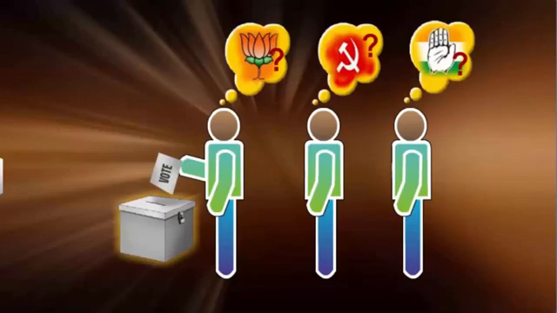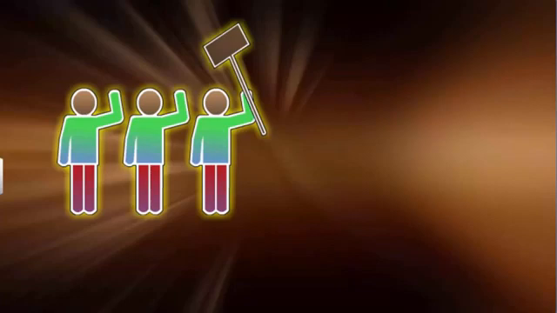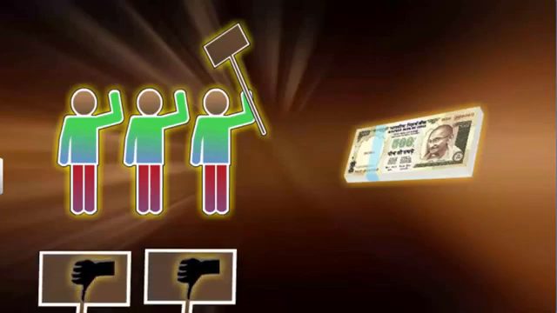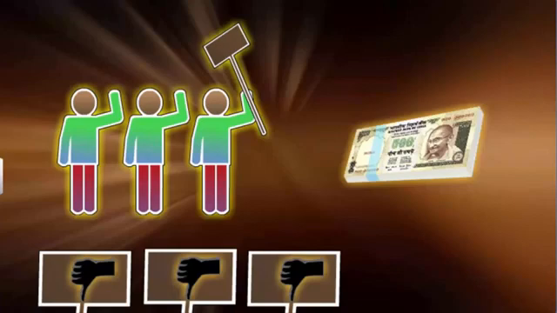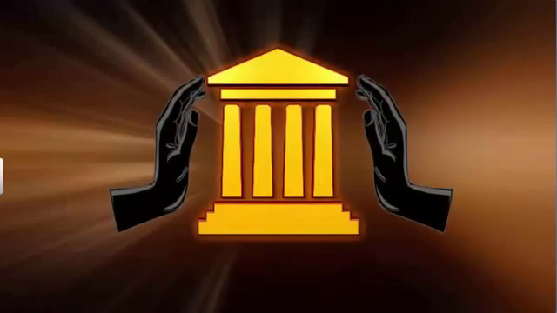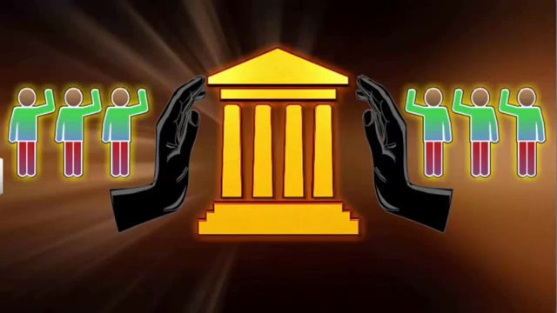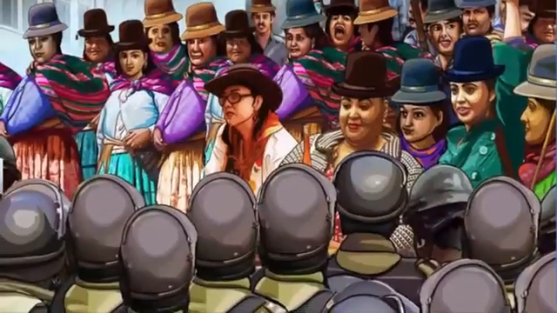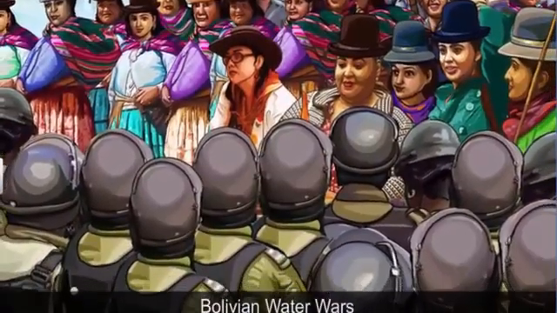Sometimes pressure groups with small public support are backed by individuals who are willing to spend for the cause. As a result, these groups can hijack public discussion in favor of their narrow agenda. Putting pressure on the government is not an unhealthy activity in a democracy, provided everyone gets a chance. However, in reality, it is groups of rich and powerful people who can pressurize the government. Take the example of the water wars of Bolivia. In such a scenario, the public interest groups and movements perform a useful role of countering this undue influence.